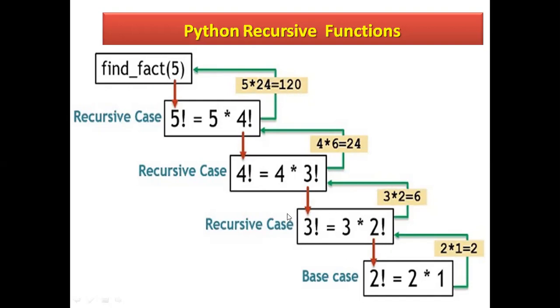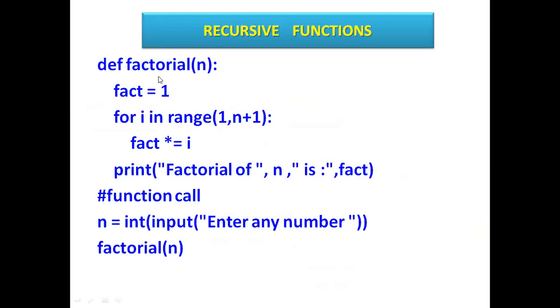So these are the steps of how it becomes a recursive function, just like the normal factorial program you have already done. So see here, now see the same previous example I have given you. This is the program. Here def is a keyword and factorial is the name of the function, and n is 5 as I showed you previously.